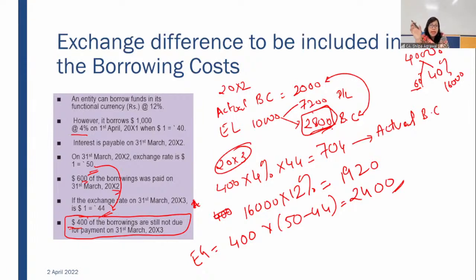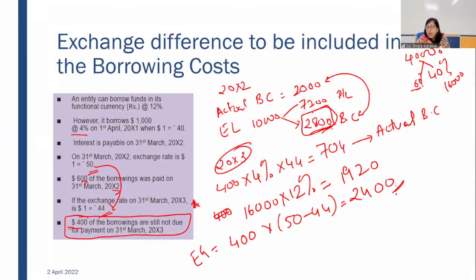This 2,800 adjustment to interest element in the previous year out of exchange loss was for the whole 40,000 rupees, for the whole $1,000. But out of that $1,000, 600 we have paid out. We only have $400, and for $400 we have calculated the exchange gain. So we cannot revert this 2,400 in total. We have to revert the proportionate amount only.